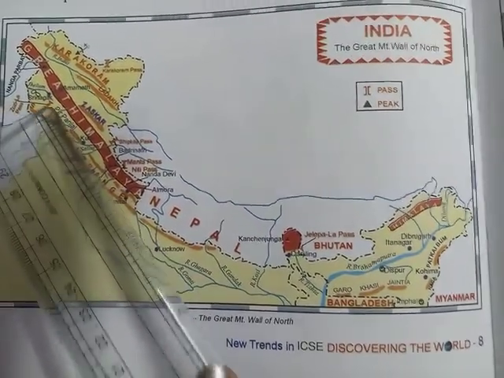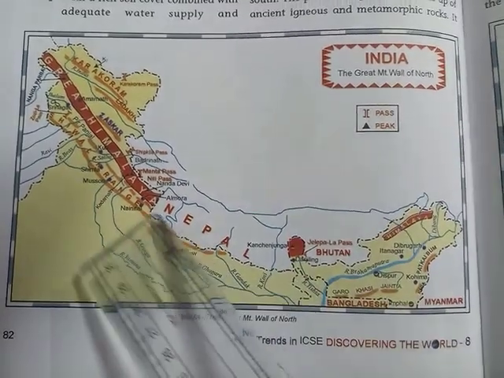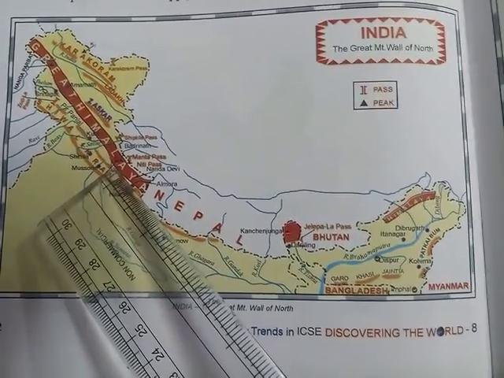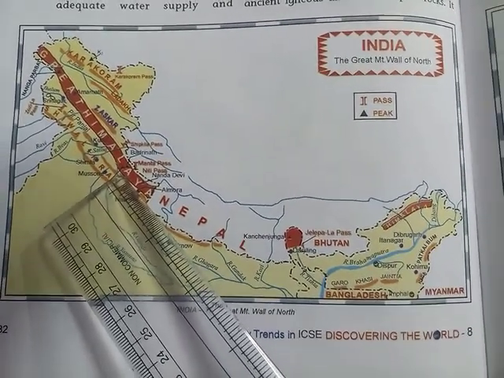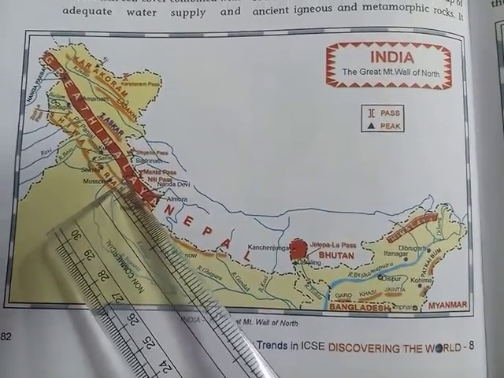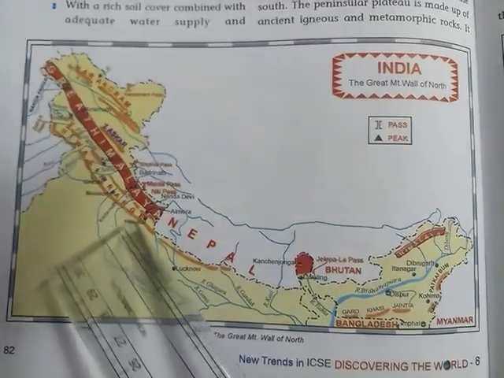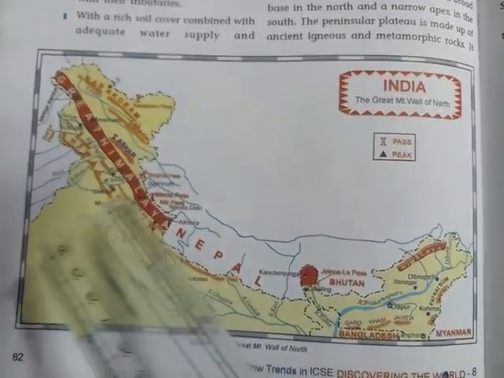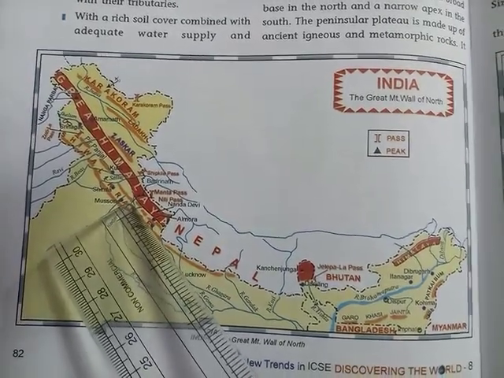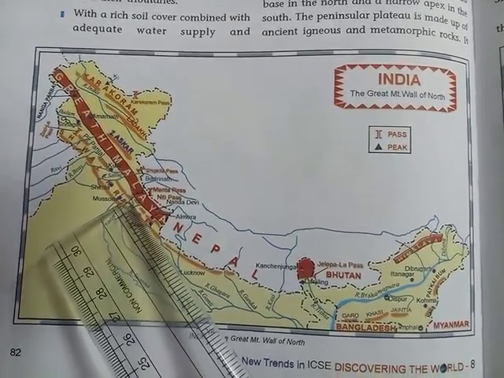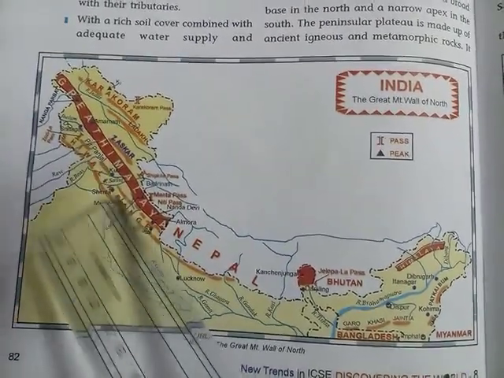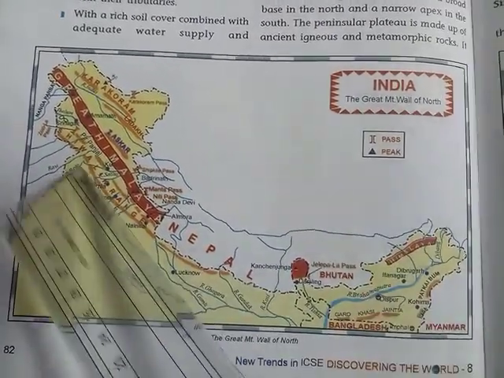This area has mountains made up of soft mud and soil, and this is the reason that this area is prone to earthquakes and landslides, because there the mountains have less rock but more and more loose soil.